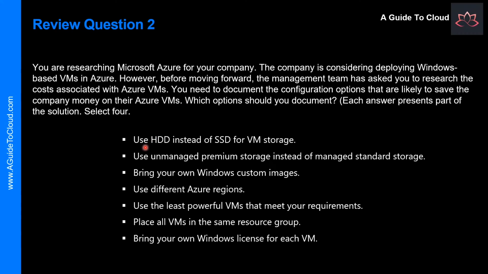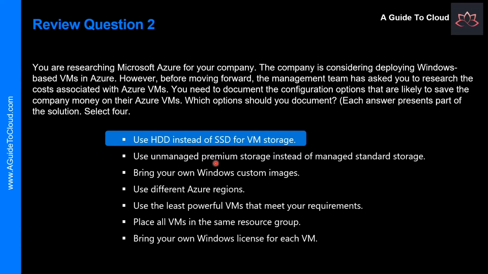Alright, so first statement is use hard disk or HDD instead of solid state drive. I'm not sure that is going to be a wise choice. It absolutely depends on the application type you're using. But if you use hard disk instead of SSD, you can reduce this cost.